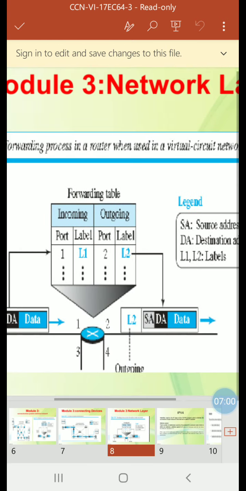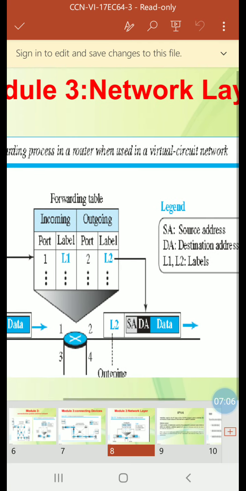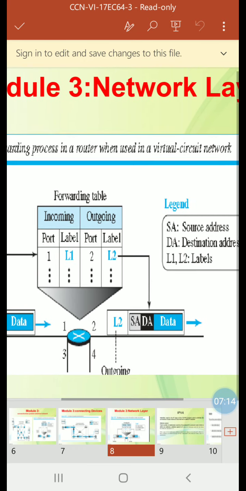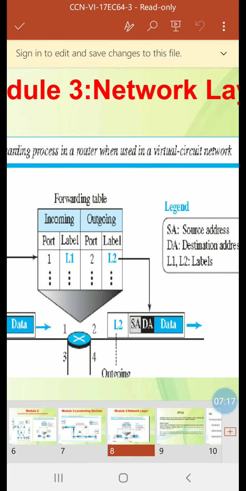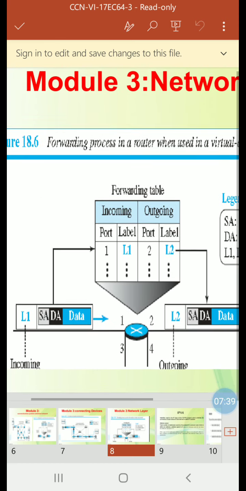Then this diagram illustrates the forwarding process in a router when used in a virtual circuit network. Forwarding table: incoming, outgoing, port 1 label L1, port 2 label L2, SA source address, destination address and label. As I have told, the packet must not only contain the source address and destination address, it must also contain a flow label, which is a virtual circuit identifier that defines the virtual path the packet should follow in this type of service. A flow label, which has been shown here, L1 and L2 flow label.